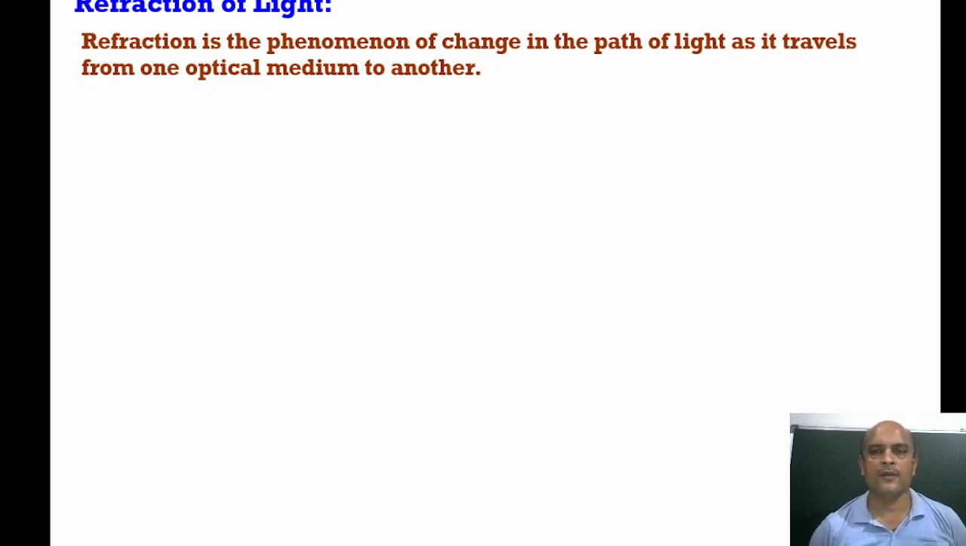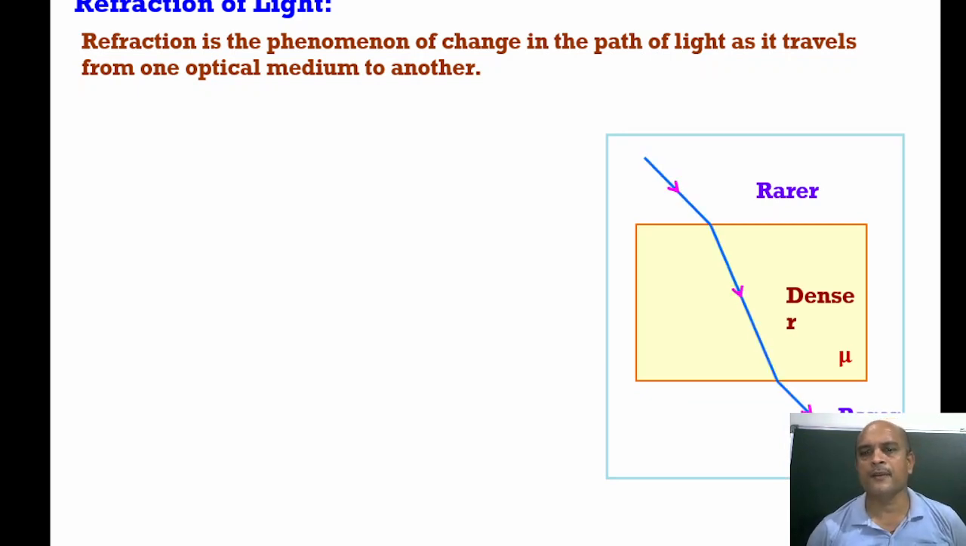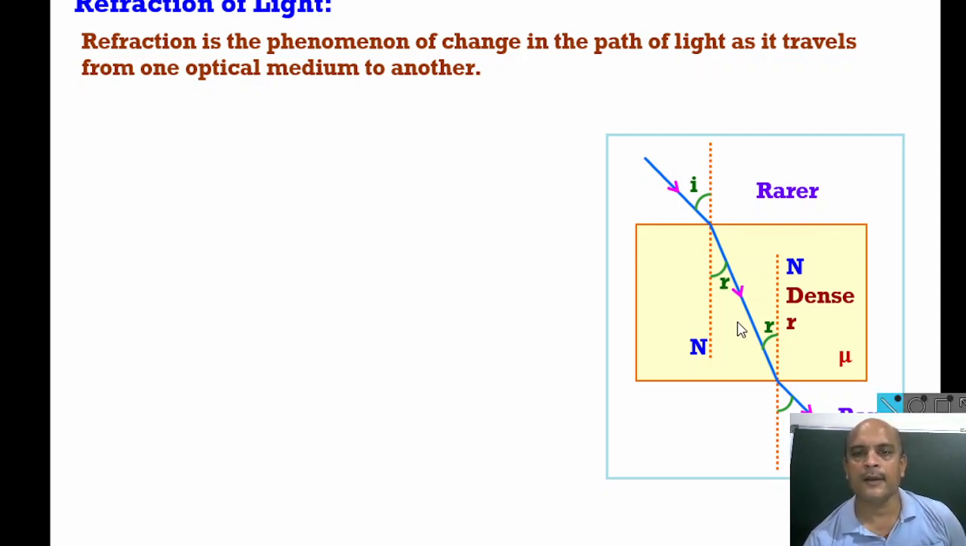We will discuss here. When light goes from rarer to denser, it bends toward the normal, and denser to rarer, it bends away from the normal. So I and R: I is the angle of incidence, R is the angle of refraction. But in the second case, as they are parallel rays, the alternate angles are the same, so R and R are the same here. Since it is reversibility, I is again the same here.